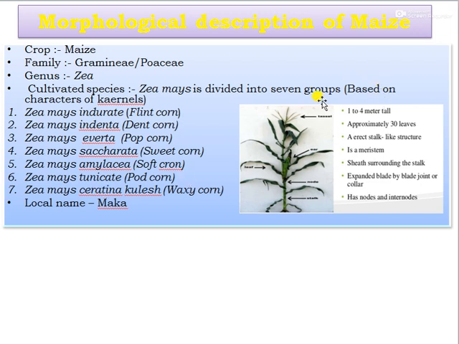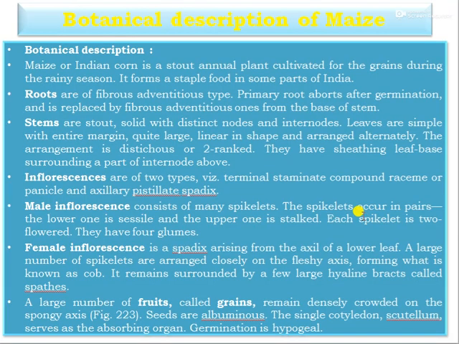You can say this is a plant that is 1 to 4 meters tall, with approximately 30 leaves and an erect stalk-like structure. It has a meristem, then a sheath surrounding the stalk, an expanded blade or blade joint or the collar, and has nodes and internodes. Next one, the botanical description of maize. The maize is also called Indian corn.